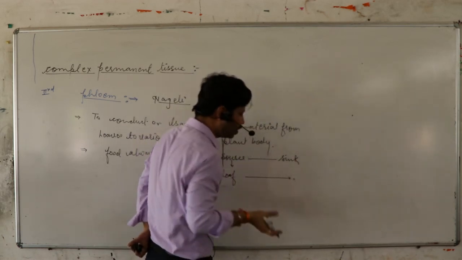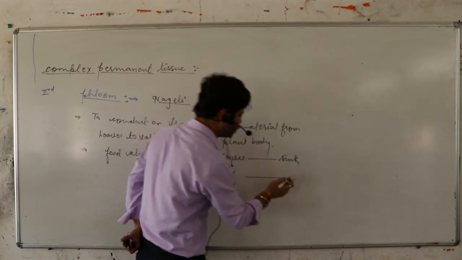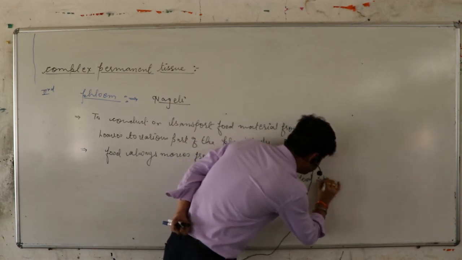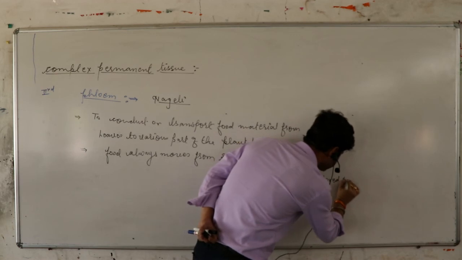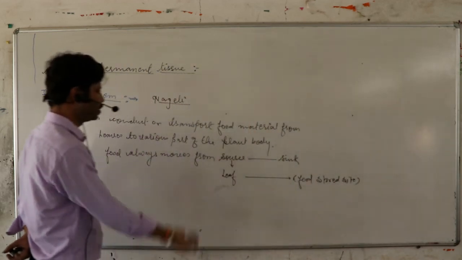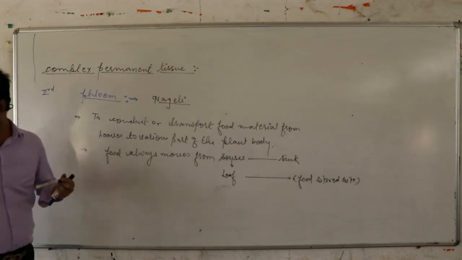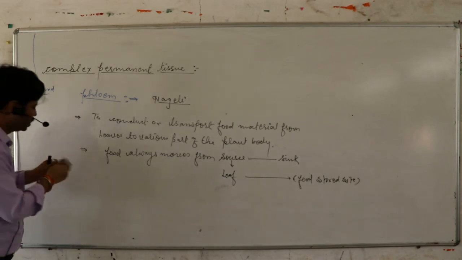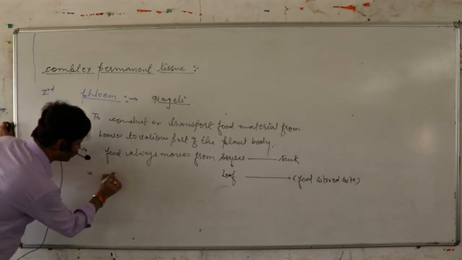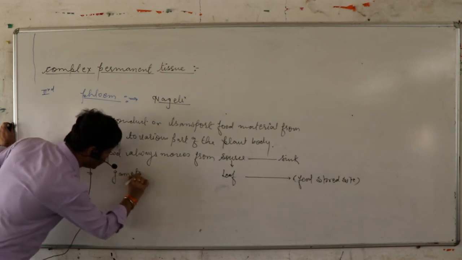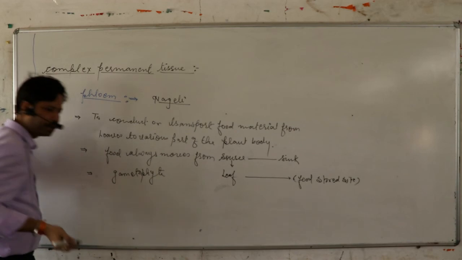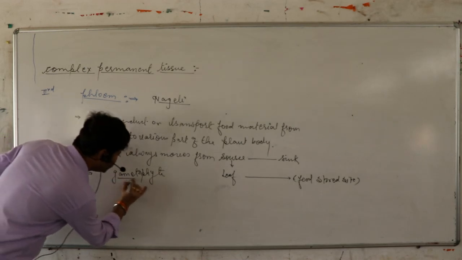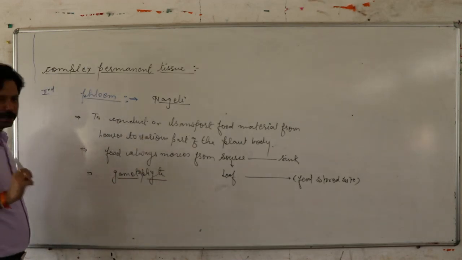Sink is a part of the plant where food is stored. It is the food storage site. That is called sink. Okay. Now, phloem tissue is also absent in gametophytes such as algae. Phloem tissue is first observed in pteridophytes.